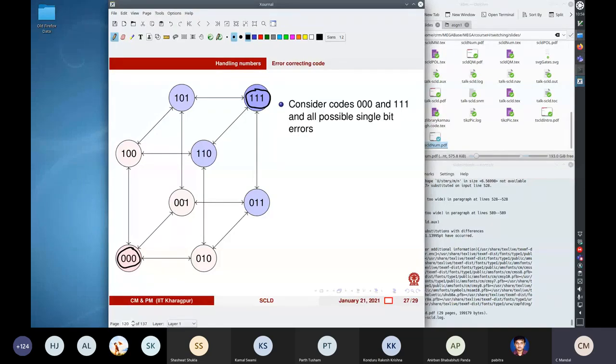These are the possible error codes that you can have from this all zero going into error. And similarly, if any one of these bits go into error, then these are the possible error codes.